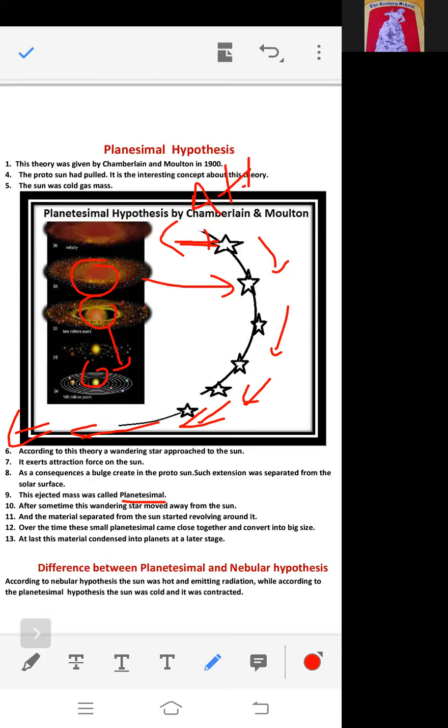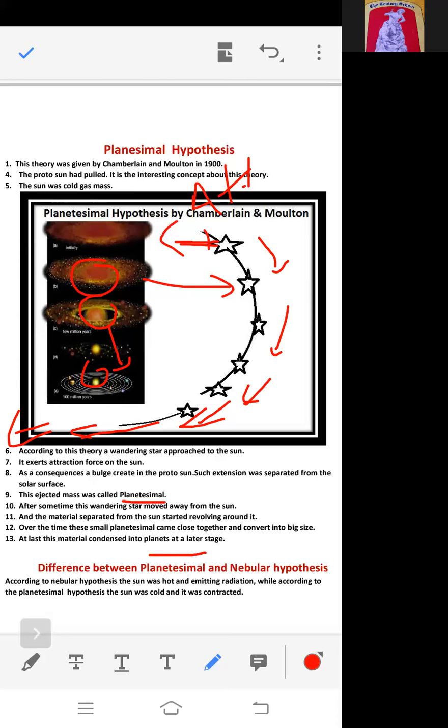In which direction the star was moving, this planetesimal also began to revolve in the same direction around the protosun, and these bulges converted into big size, and these big size planetesimals are called planets at a later stage, right?